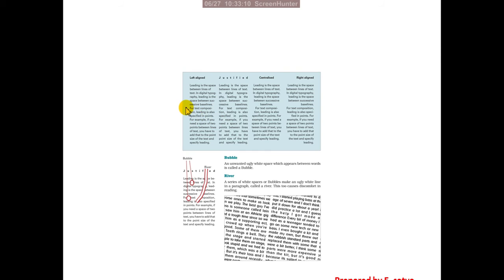The picture is showing left alignment, right alignment, center composition, and justified. Below this, there are bubbles and rivers. So what are bubbles and rivers? Take a paragraph. If from one line to another, continuously through the second, third, fourth and other lines, you are leaving gaps, your text looks like a river. The space you are maintaining is called a river in the passage or paragraph.